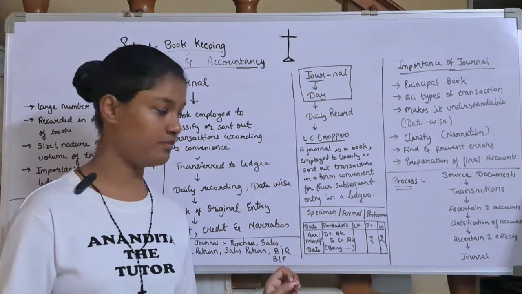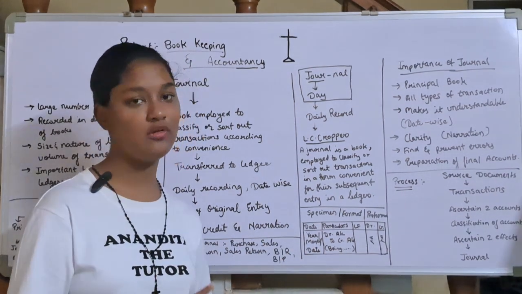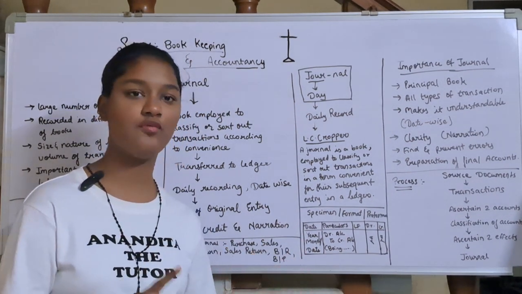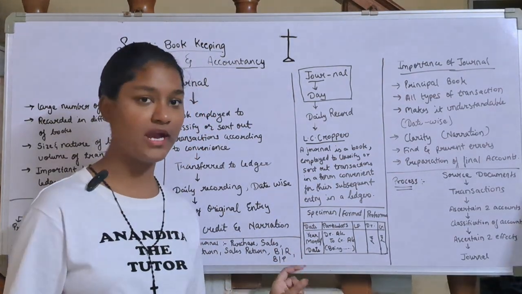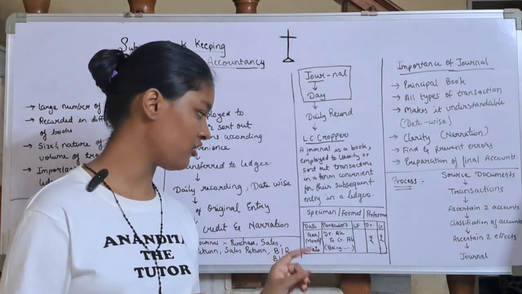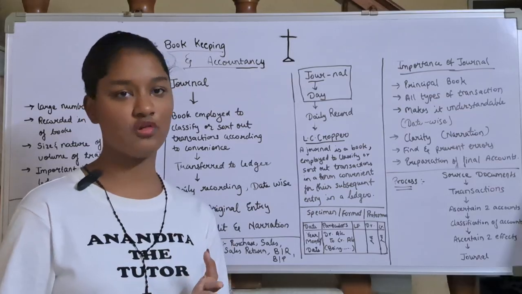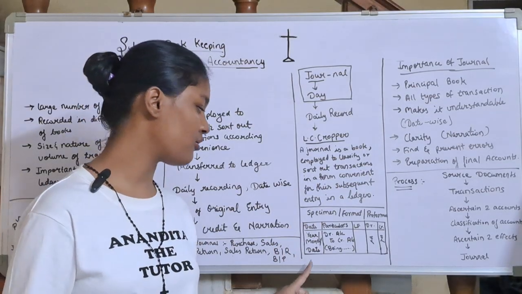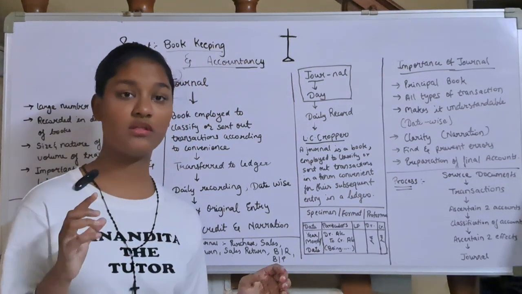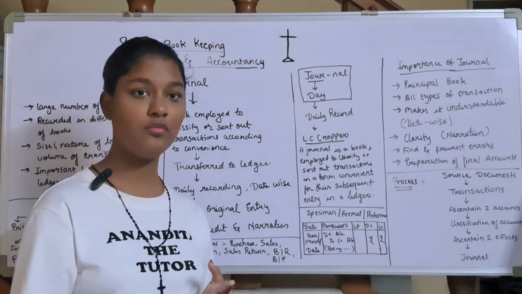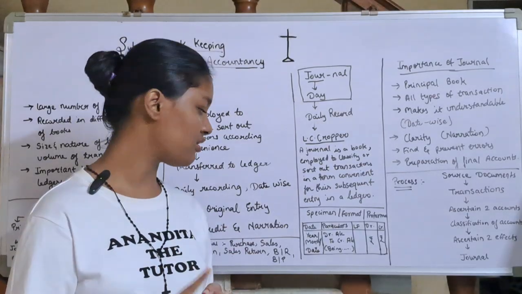First we will write the date. So date will be in the form of year, month, and after that we will write the date. So today is 1st September 2025. So in our journal book, how will you write it? 2025 slash, which month? September. So month you will write 09. After writing 09, again give a slash and then the date. So what is the date? 01. So basically you will write 2025 slash 09 slash 01.